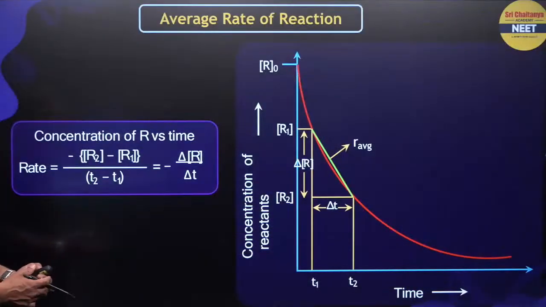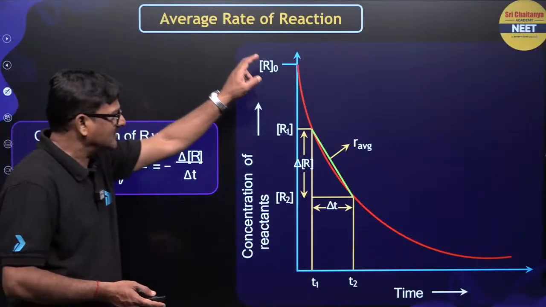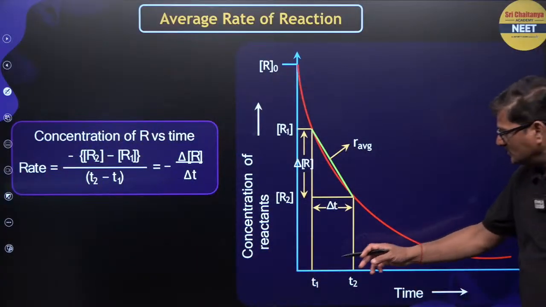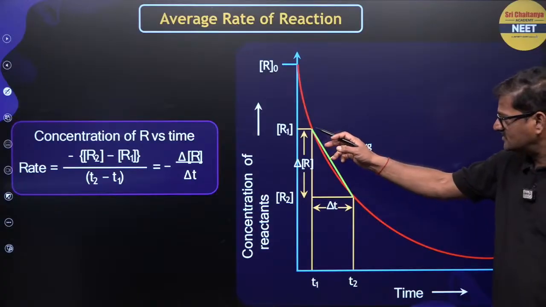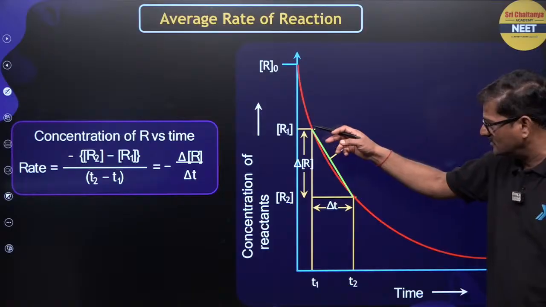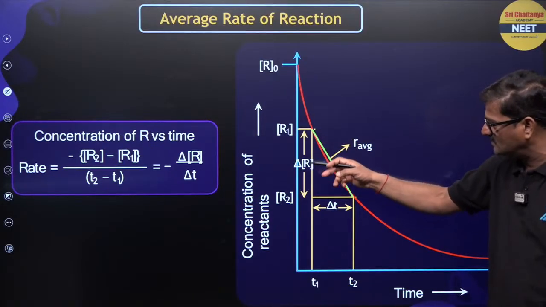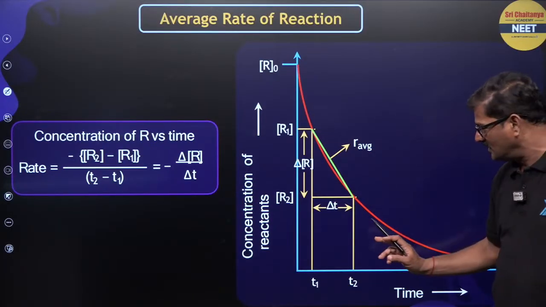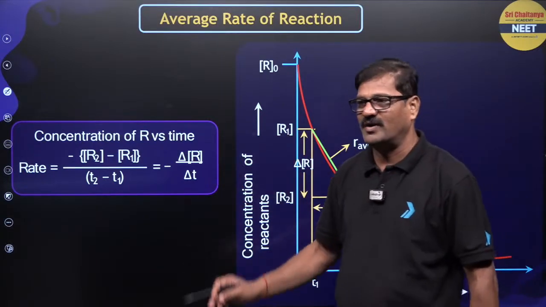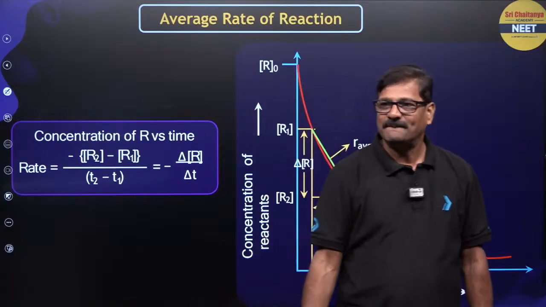Let us talk about when the reactant concentration is decreased like this. At time T1 the reactant concentration is this much, and at time T2 the reactant concentration has decreased. So this is the change in concentration of the reactant, and this is the time taken for it: del R by del T.